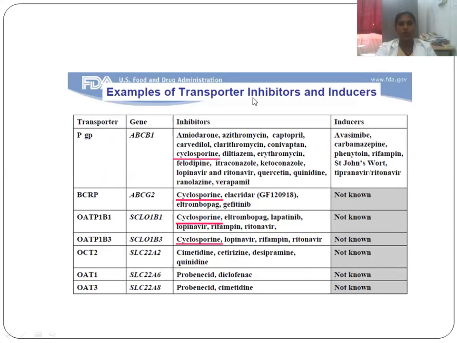These are the examples of transporters, inhibitors, and inducers. When you look here, these are the transporters: P-glycoprotein, which we have discussed, breast cancer resistance protein, organic anion and organic cation transporters. These are SLC, these are ABC. You see amiodarone, carvedilol, clarithromycin, so many drugs we have listed. Among them, cyclosporine is a major drug involved in all the transporters. And here the inducers are carbamazepine, phenytoin, rifampicin, St. John's wort, lopinavir, and ritonavir. We have so many inhibitors, and these are some inducers.